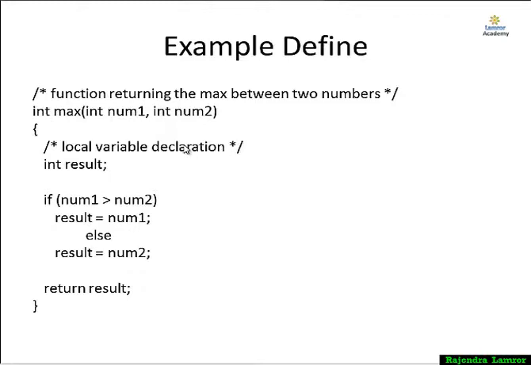Now I am defining the local variable declaration of the function: int result. If number1 is greater than number2, then result will take number1, else result will take number2. Now if I take number1 as 10 and number2 as 20, checking 10 is greater than 20, the condition is false, so result will take 20. If I take number1 as 20 and number2 as 10, then 20 greater than 10 is true, so result will take number1, which means 20. This is the definition of the function.